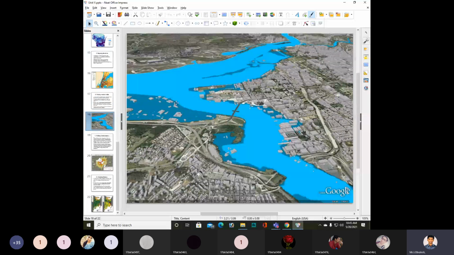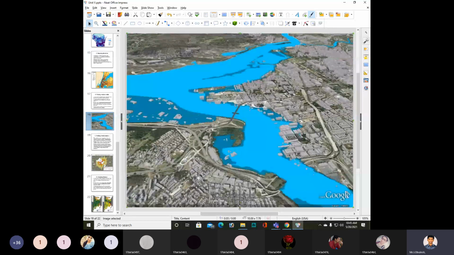See, this is the flooding area. You need to see that carefully.